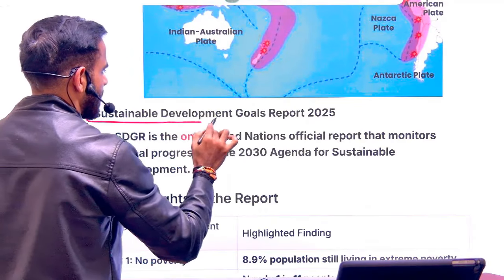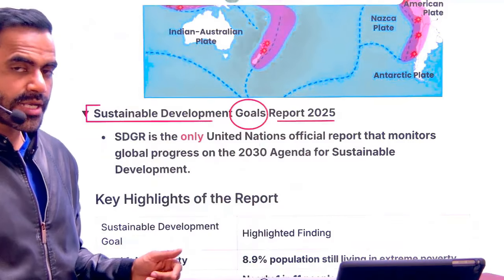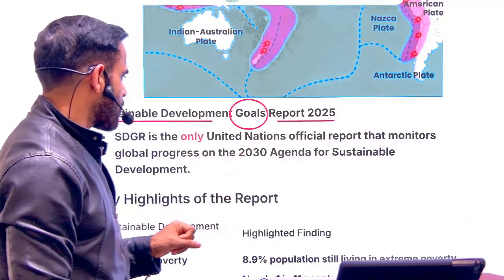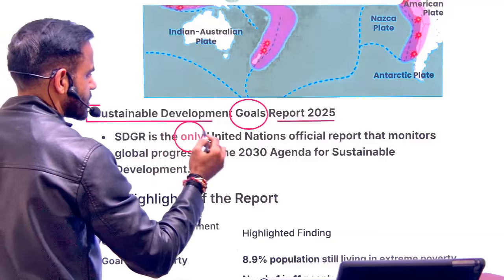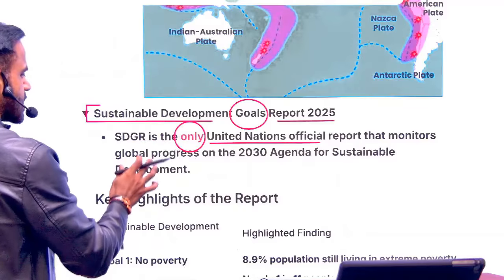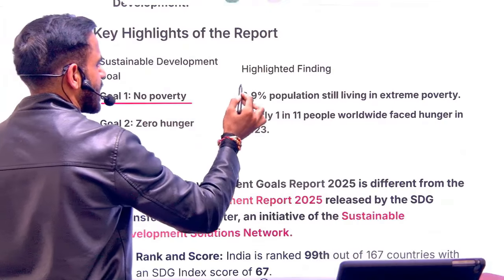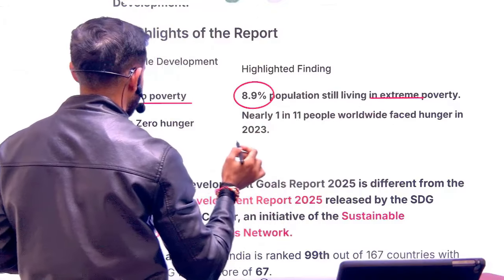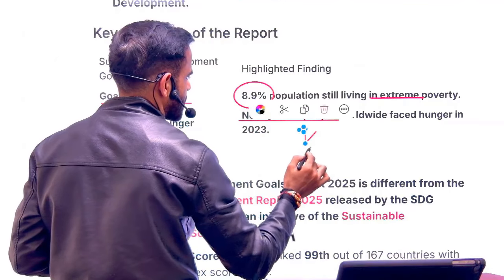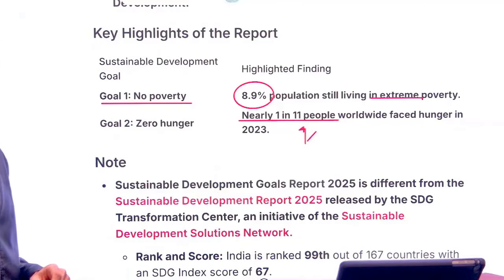Next is Sustainable Development Goals Report. There are two reports. One is Sustainable Development Goals Report and one is Sustainable Development Report. This goals report is released by the United Nations. In fact, it is the only United Nations official report on SDG. And as per that, roughly 8.9% population still live in extreme poverty, and roughly 1 in 11 people, roughly again 9%, are facing the problem of hunger.